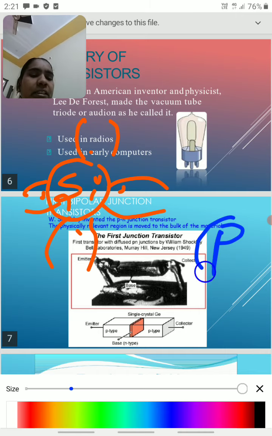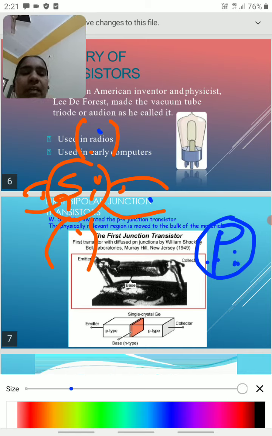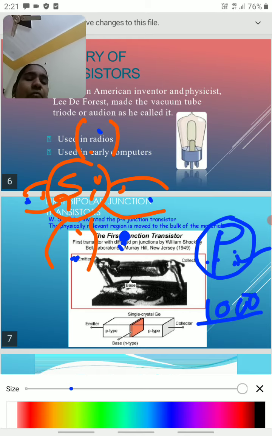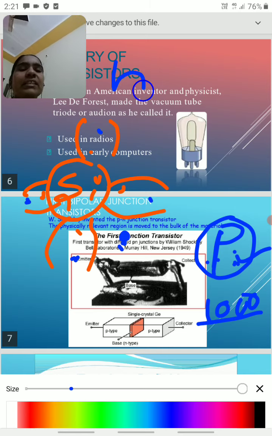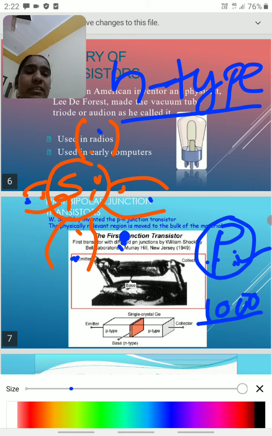phosphorus is a fifth group element. If we add phosphorus to silicon, it gives 5 electrons, but silicon requires only 4 electrons. So one extra electron is present. For one atom, one extra electron is free. If we add 1000 atoms, automatically we have 1000 free electrons. This type of material is called an N-type semiconductor, the donor type.